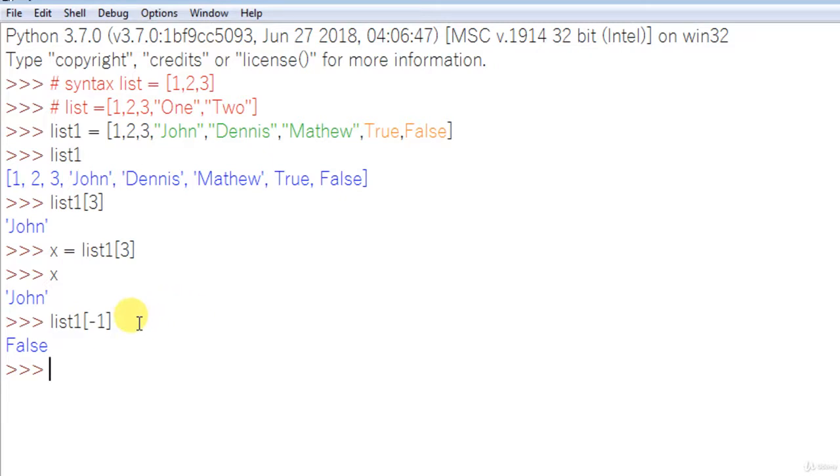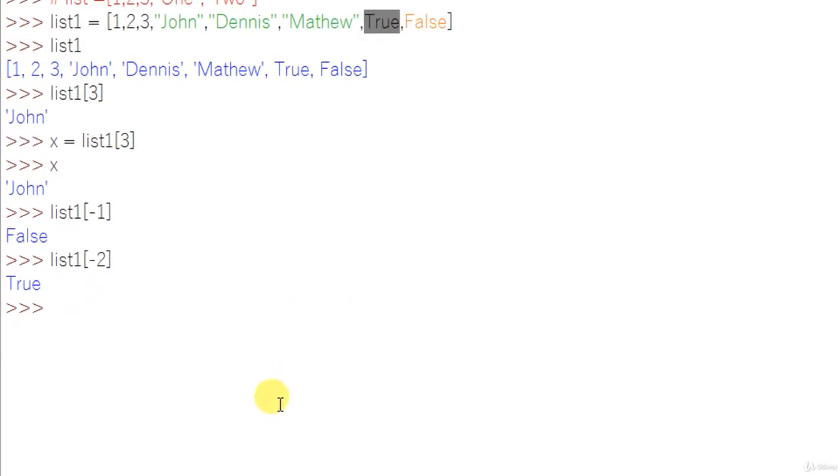Let's try something different here. I'm going to put -2. So true, which is this particular data. So that's all we can do in a list? No. The Python list contains a lot of advantages which are not there in other languages. Maybe they have it, but it's not as simple as Python.